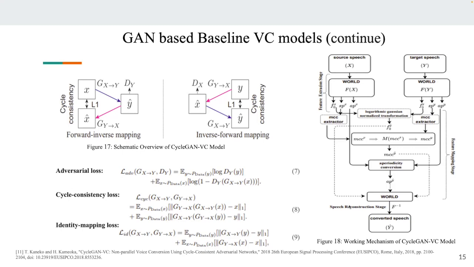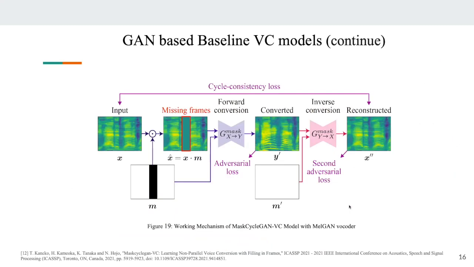Initially it was trained using the WORLD vocoder, which is a statistical vocoder. First, the speech features are extracted. The mapping is done using CycleGAN only for the MCC, the mel cepstral coefficients. For the others, like F0 and aperiodicity, they are mapped statistically. Only for the MCC is this CycleGAN model used. Once the mapping is done, the WORLD vocoder reconstructs the converted speech with the target speaker's vocal texture. This is CycleGAN-VC, and now the latest variant, MaskCycleGAN-VC.